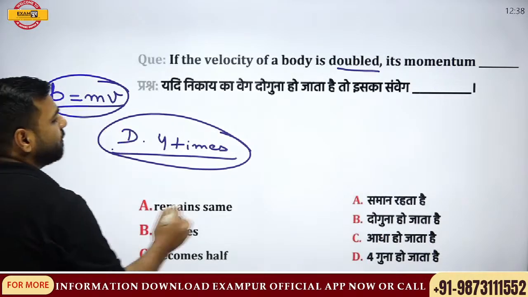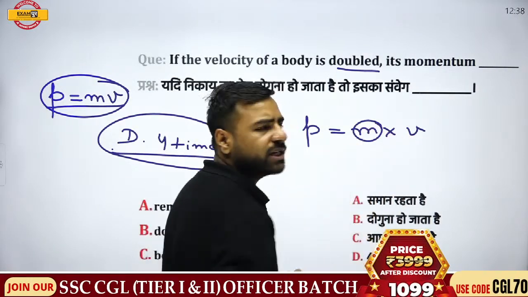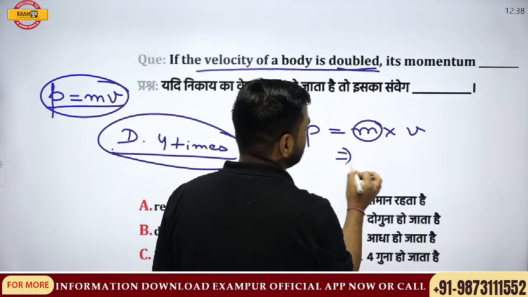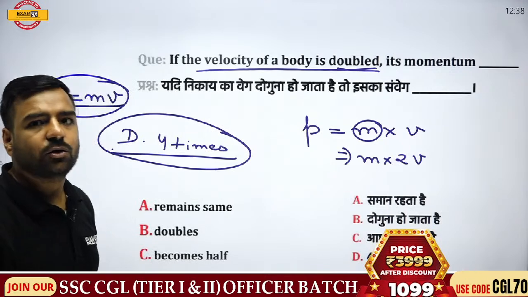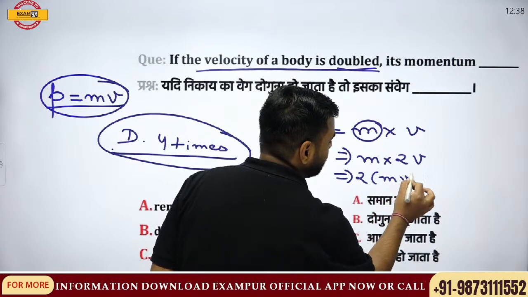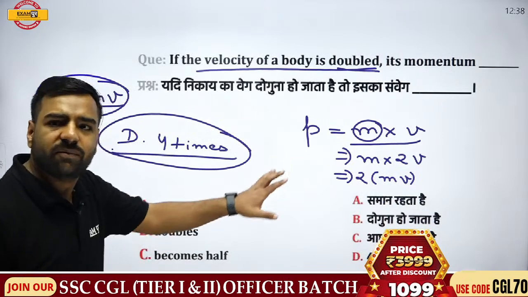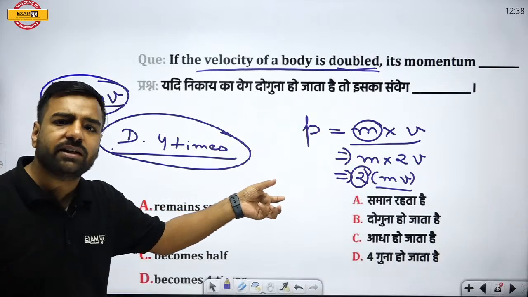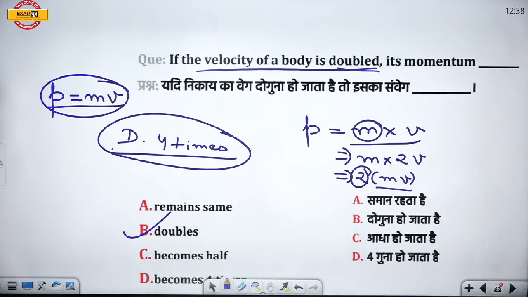Momentum is equal to m into v. Mass is not going to change. It will never change. But we are told that the velocity of the body is doubled, so it will be 2v. Madhana, totally correct. It will double. If I write here 2 into mv, initially momentum was mv, and now momentum has become double. Simple. From the formula itself, we can say that it is going to double. So option B will be correct. Akshat, Madhana and everyone, I guess this is clear.